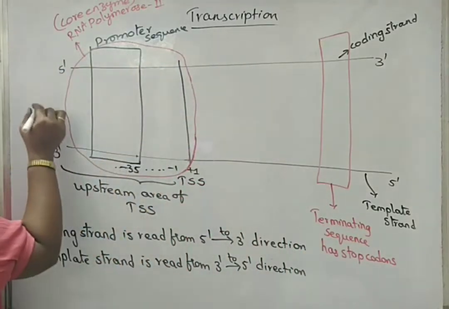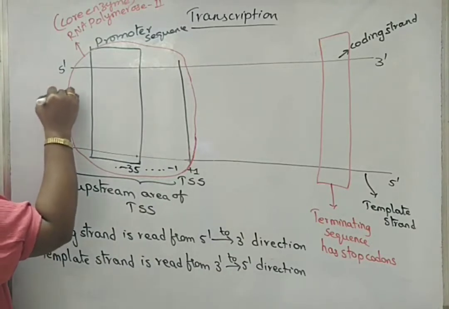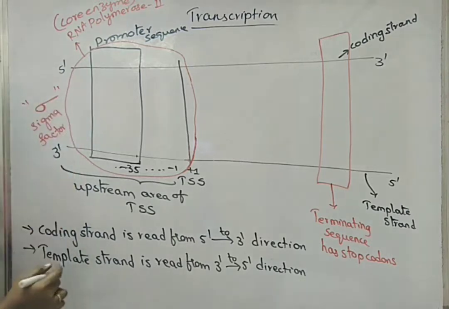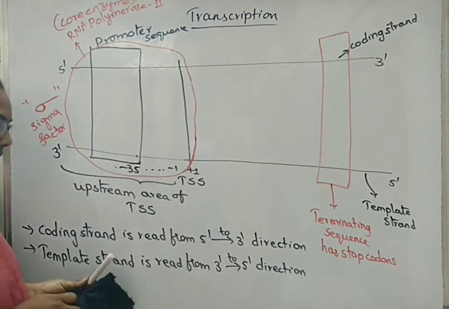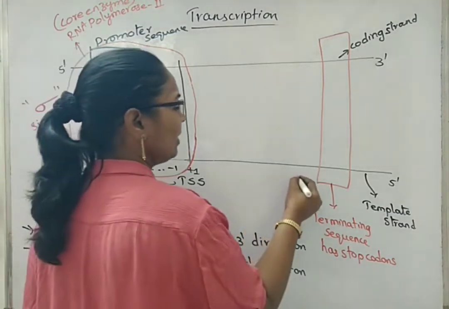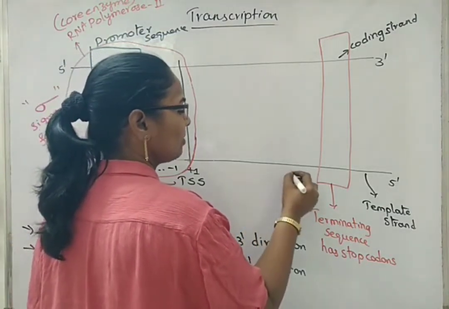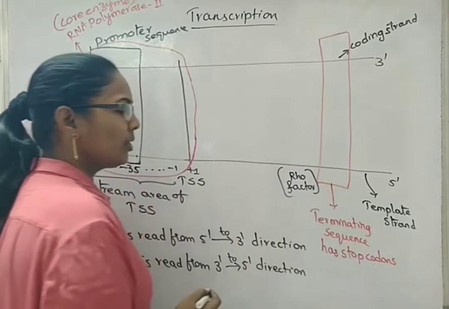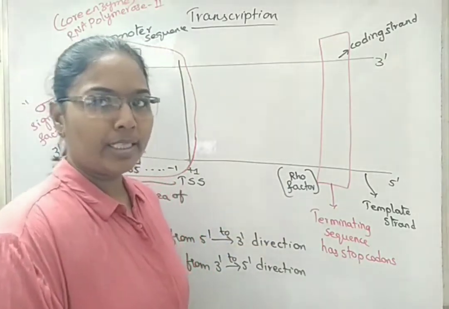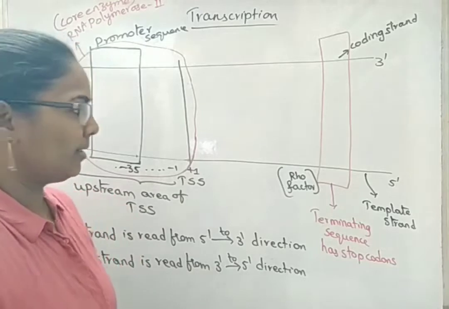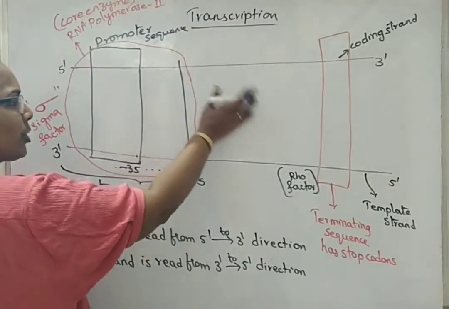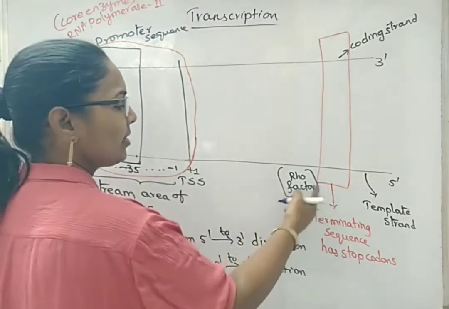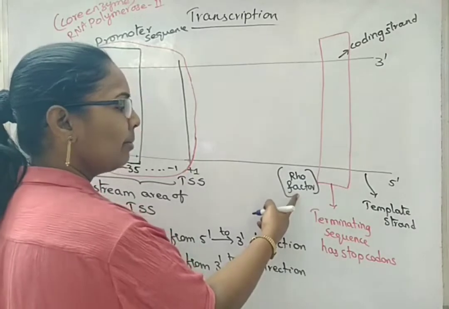Here, to this RNA polymerase binds a special type of factor that is called sigma factor. Sigma factor is used only for initiation of the mRNA strand. Here will be present the rho factor. So, when it is near the terminator sequence, when rho factor binds, it means that mRNA is stopping its formation. This RNA polymerase will scroll over the template strand for synthesis of new mRNA till it has reached the terminator sequence and then bound with rho factor.